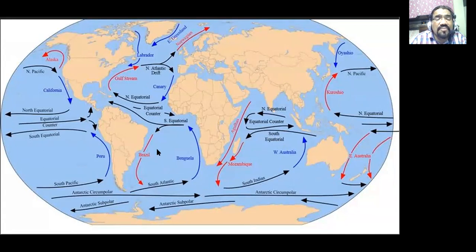So any current which is moving from near the equator, you see, they are mostly warm currents. That is why all the currents moving from the equator onwards are shown in black color. The currents which are shown as blue are cold currents because they are coming from a higher latitude towards the lower latitude. The lowest latitude is the equator.